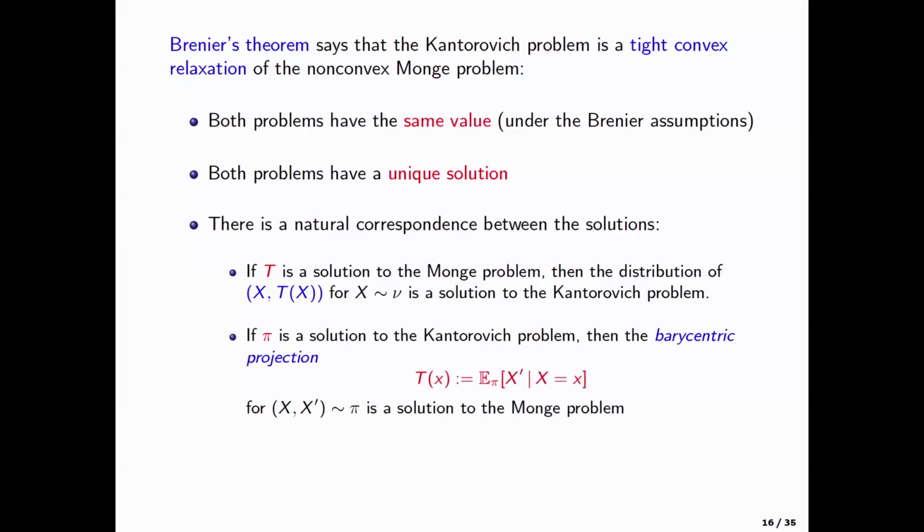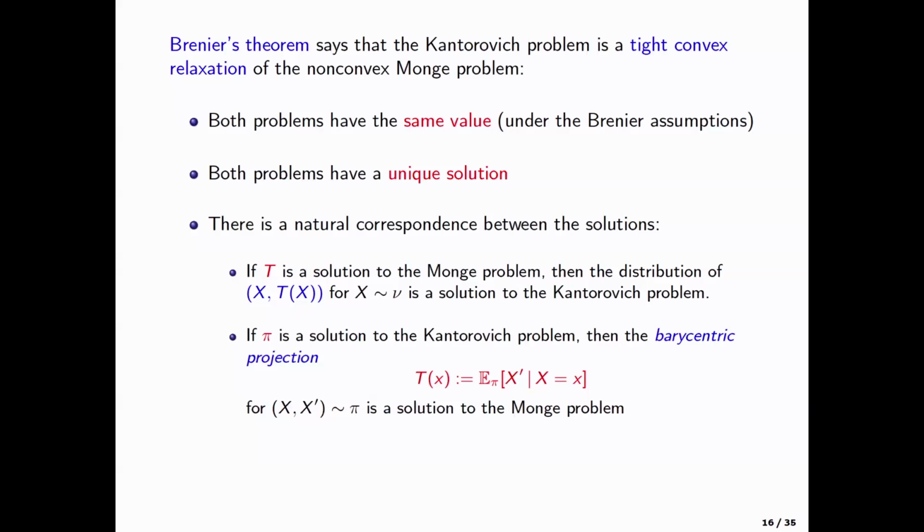If I give you a plan, a joint distribution pi, there is an easy way to get at the map. Of course, if you know that the solutions are the same, you know the solution has to be of the form X comma T of X. How do we recover T? I can just look at the conditional distribution of the second coordinate given the first coordinate.